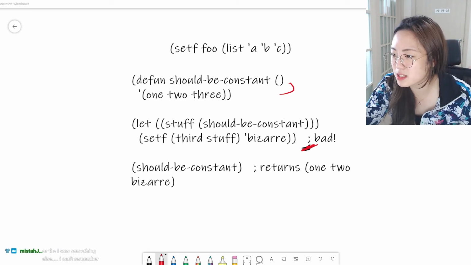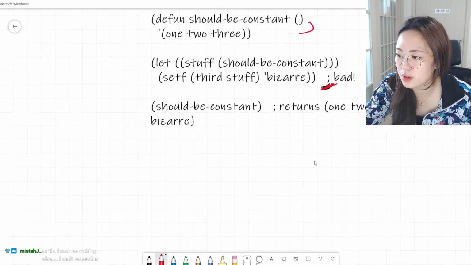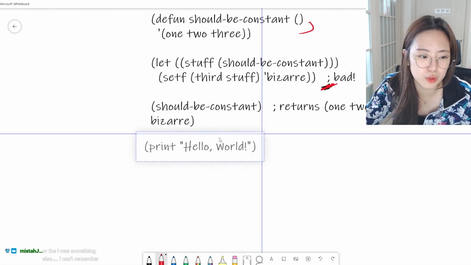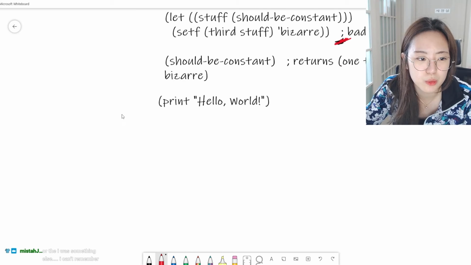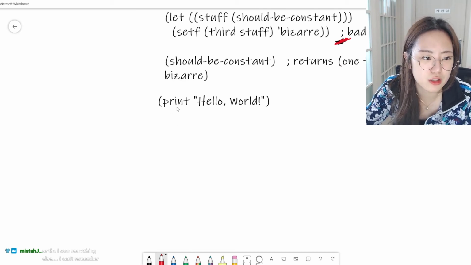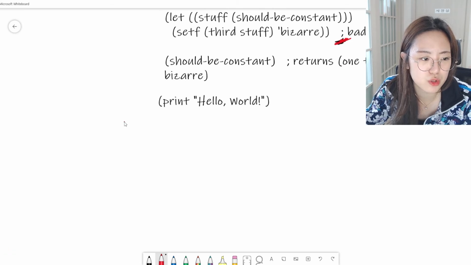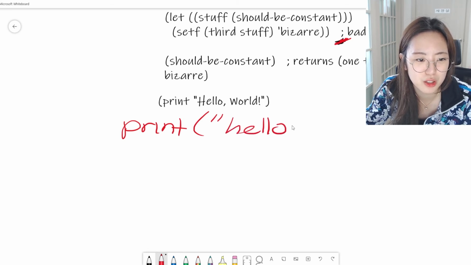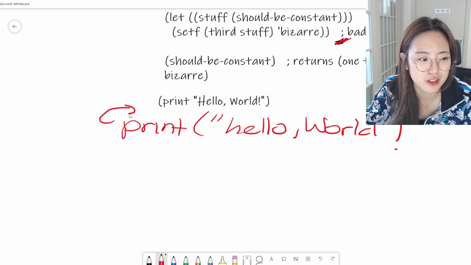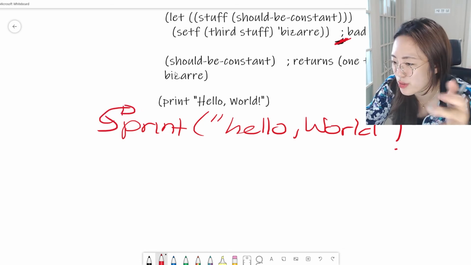So their basic example of the hello world will just look like this, as you guys all know. But unlike others, I feel like people are more used to print, parentheses, quotation, hello world. But I guess here it's vice versa, or like they put the quotation or parentheses outside.